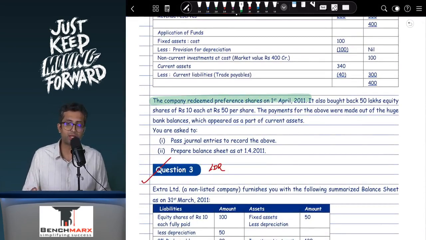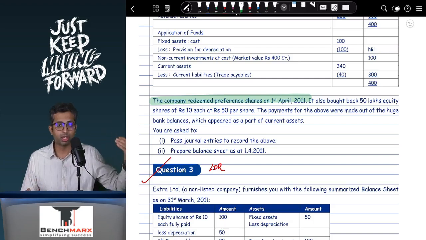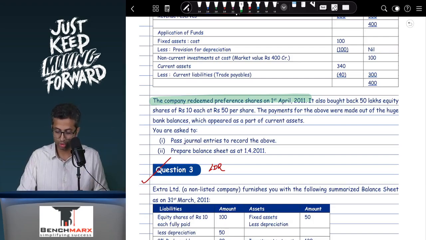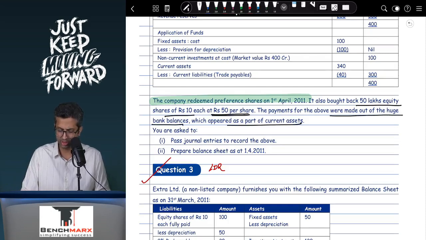So if you are redeeming preference shares, remember again there will be a creation of CRR. It also bought back 50 lakh equity shares of rupees 10 each at rupees 50 per share. So there's a 40 rupee premium. The payments were made out of the huge bank balances which appeared as a part of the current assets. You're required to pass the journal entries.